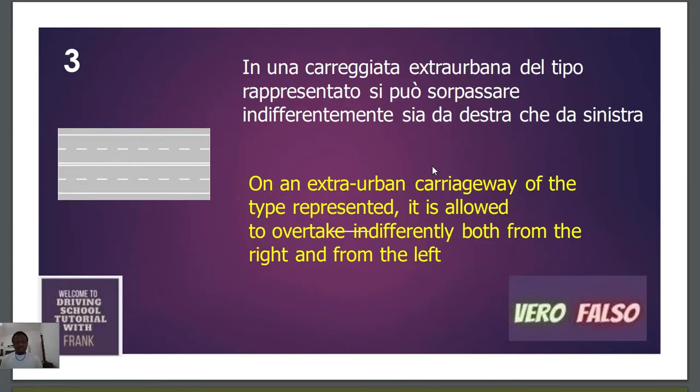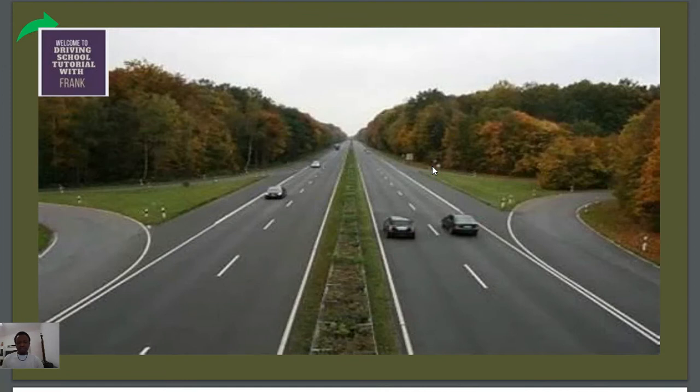So this third question says, "In una carreggiata extraurbana del tipo rappresentato si può sorpassare indifferentemente sia da destra che da sinistra," which means on an extra-urban carriageway of the type represented, it is allowed to overtake indifferently both from the right and from the left. Now, the places where you can see this kind of carriageway are places like this. You see, from this white continuous line to this white continuous line is one carriageway.